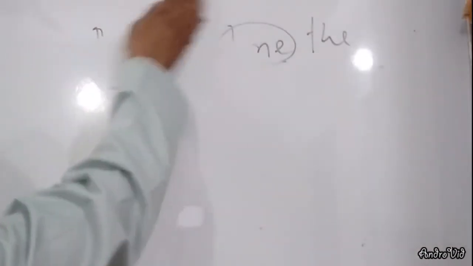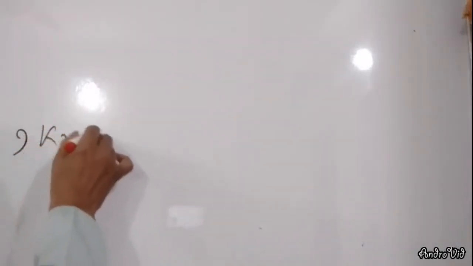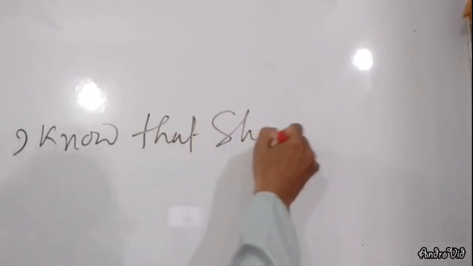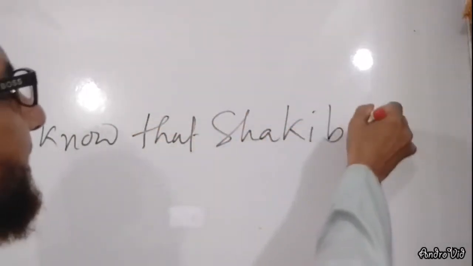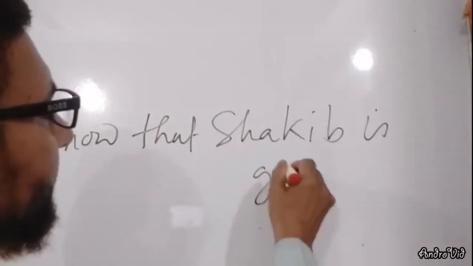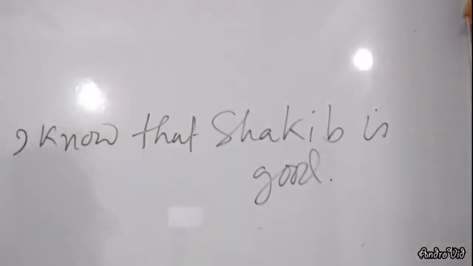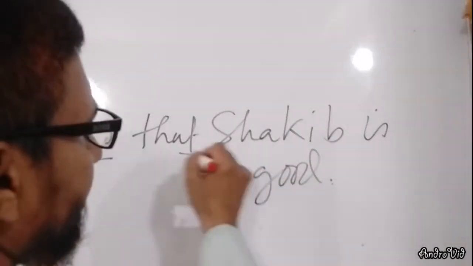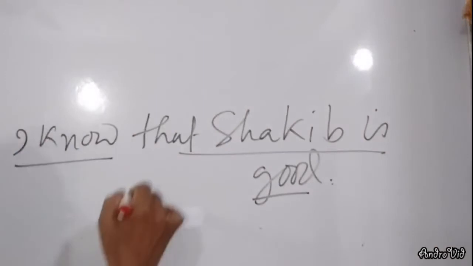Okay? Here, look at another sentence. I know that Shakib is good. Here, I know is a sentence and that Shakib is good is another sentence. There are two parts.